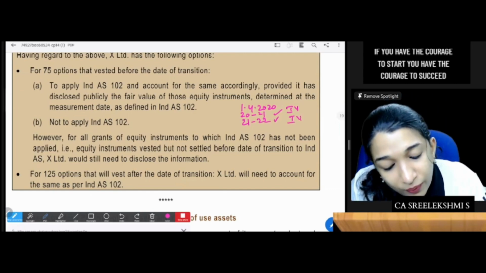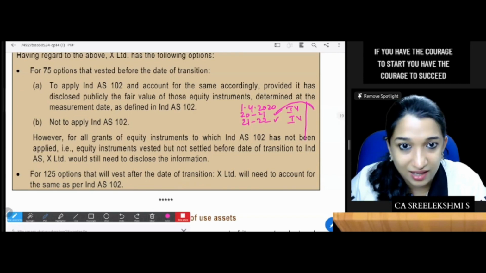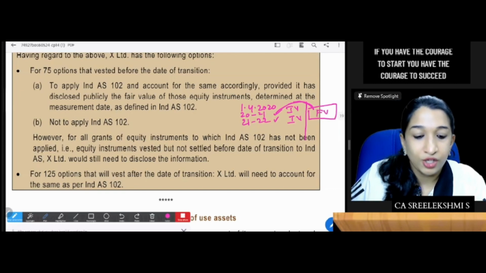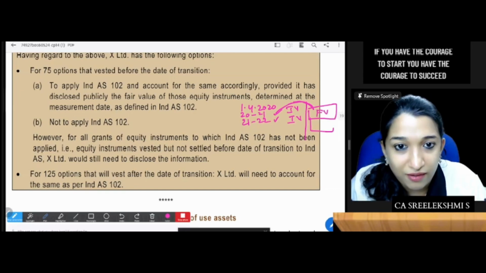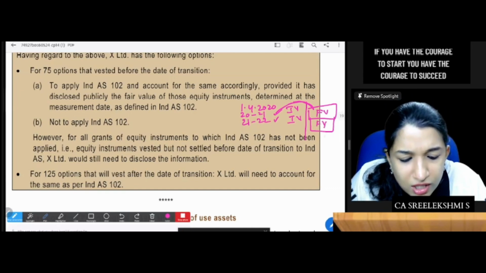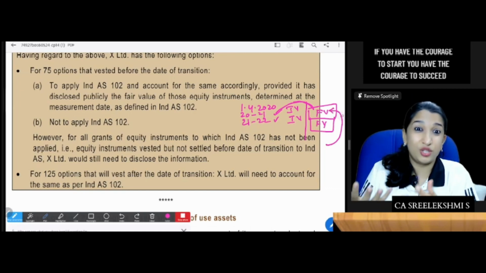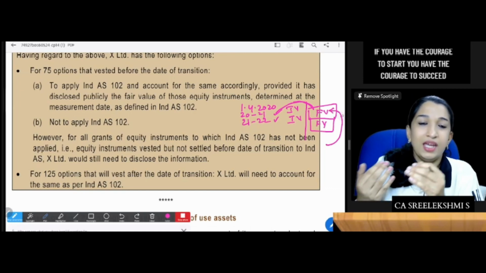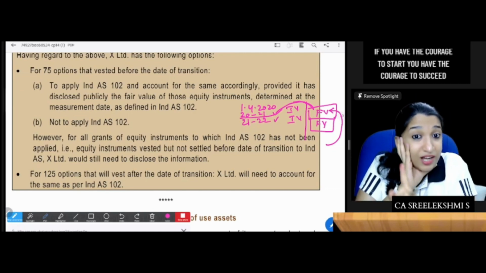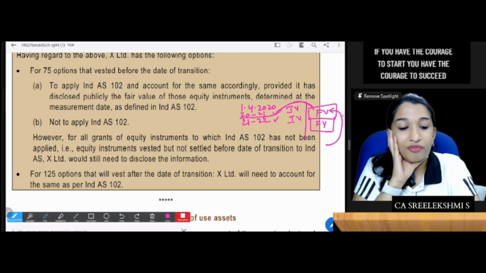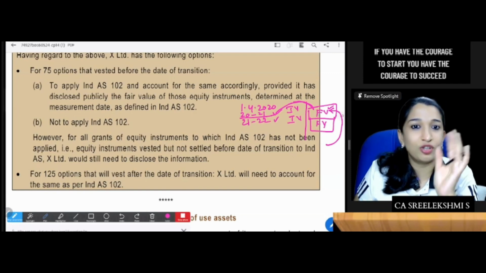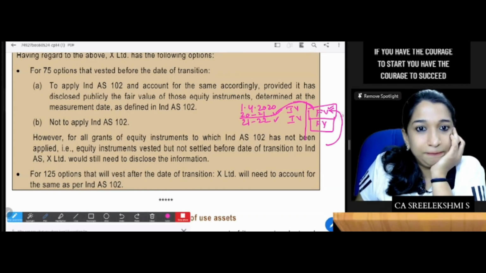Now, in the notes for 31st March 2021 itself you have disclosed the fair value, and for 2021-22 also you have disclosed the fair value. If that is the case, then you can do it retrospectively using fair value. You are encouraged to, but not required to, apply IND AS 102 from 2021 onwards. But you can do the retrospective calculation only if you have disclosed fair value. If you have not disclosed fair value, you cannot apply 102 retrospectively. Is that clear?